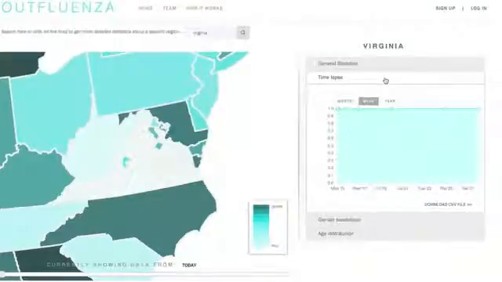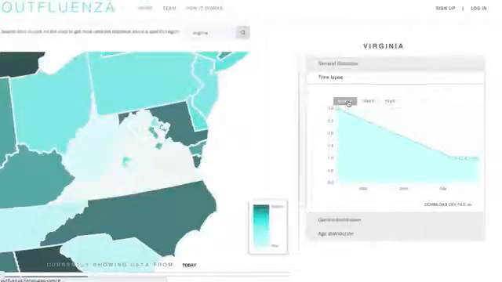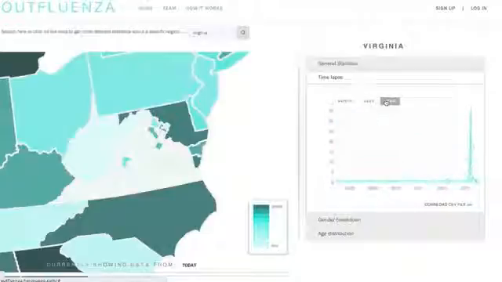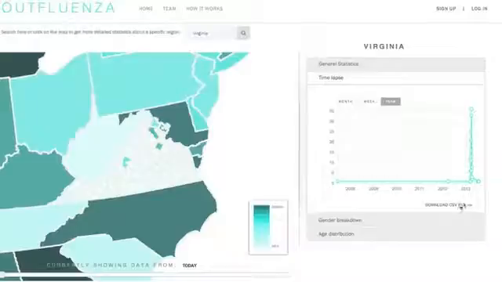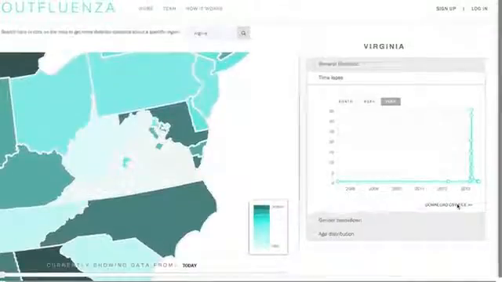Additionally, we can also view the number of cases of influenza over a time period. For example, over the past week, there have been an equal number of cases reported in Virginia. However, over the past few months, the number of cases has reduced. Finally, we can see that over the past few years, on the other hand, the number of cases has actually spiked at 2013. Users can also download the data presented on the right-hand side by clicking the Download CSV file button.